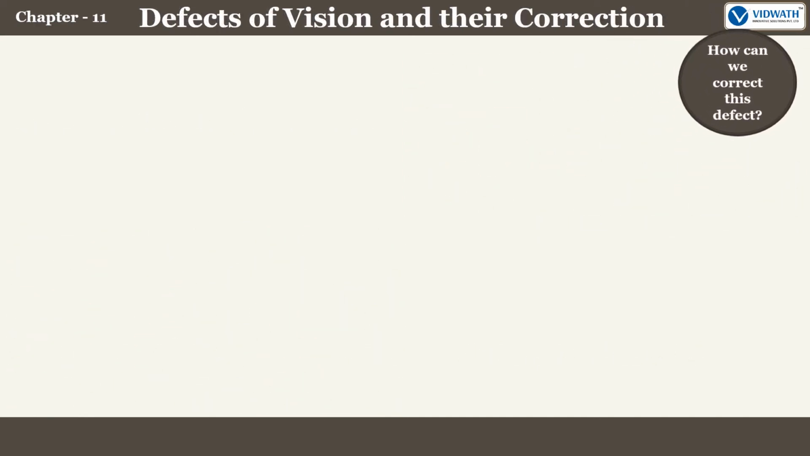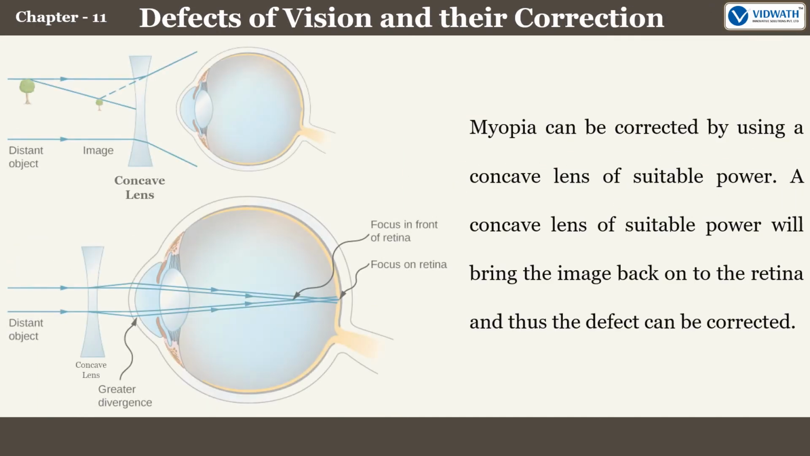So how can we correct this defect? Well, myopia can be corrected by using a concave lens of suitable power. A concave lens of suitable power will bring the image back onto the retina and thus the defect can be corrected.